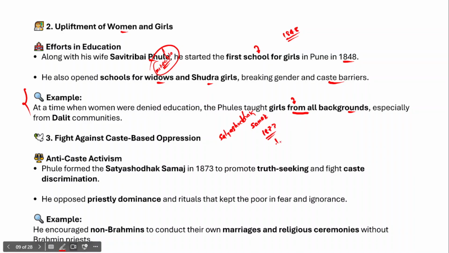Now, what is the purpose of establishing the Satyashodhak Samaj? To promote truth seeking and fight caste discrimination, because at that point of time caste hierarchies were prevalent. So in order to fight these caste hierarchies and caste discrimination, Mahatma Jyotirao Phule established the Satyashodhak Samaj in the year 1873.